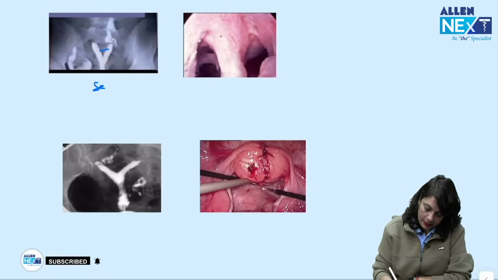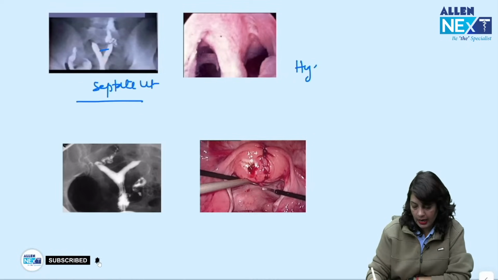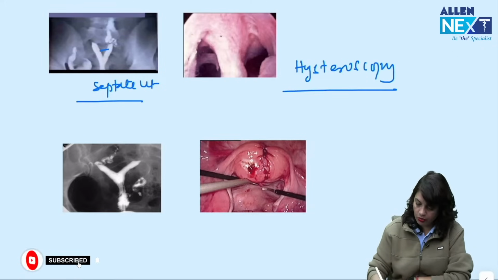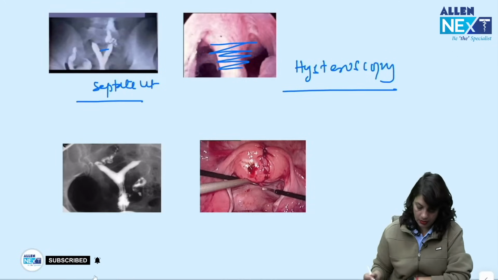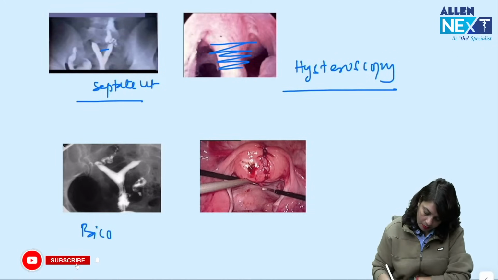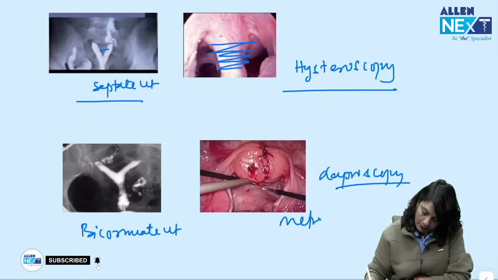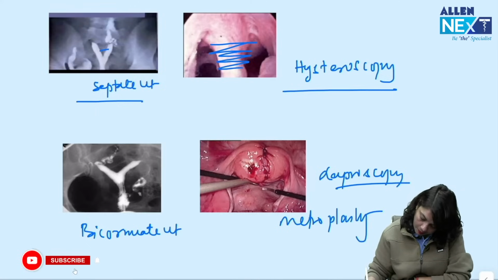This is a septate uterus and the gold standard investigation is hysteroscopy because you can do resection of the septum. In case of bicornuate uterus, you can go for laparoscopy and laparoscopic guided metroplasty repair.